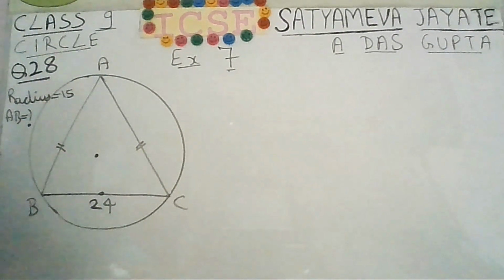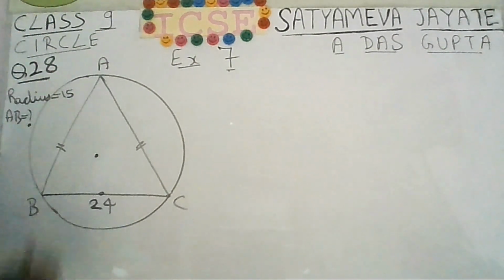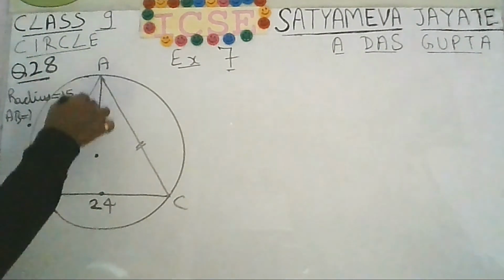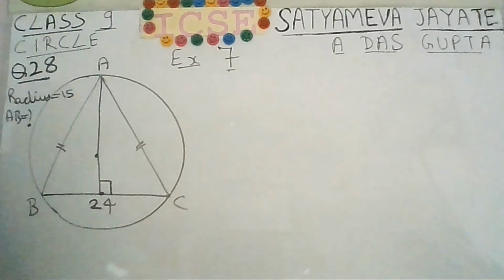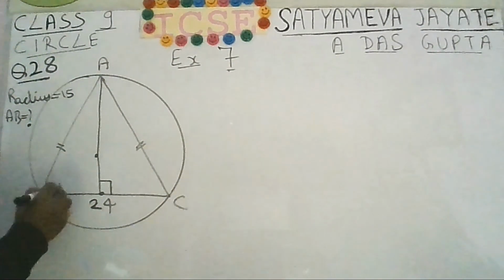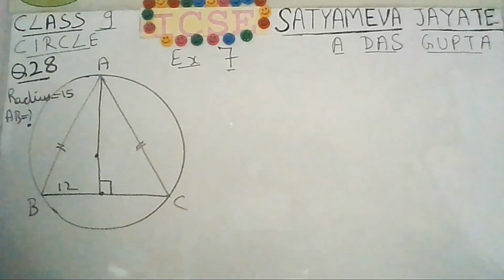And you also know the property of an isosceles triangle. This is an isosceles triangle because AB is equal to AC. If you join the vertex with the midpoint, then it will be perpendicular. This is a property of an isosceles triangle. Because BC is 24, so this will be 12. Okay. Again, it is a simple application of Pythagoras theorem.